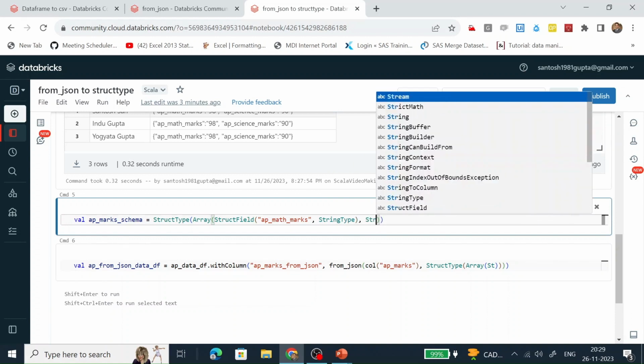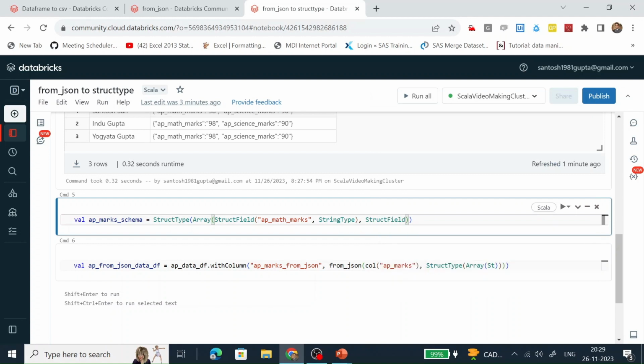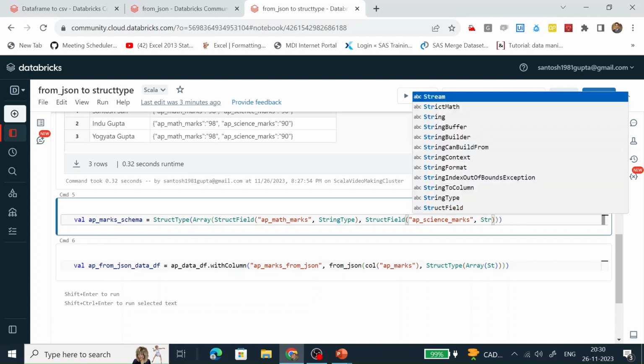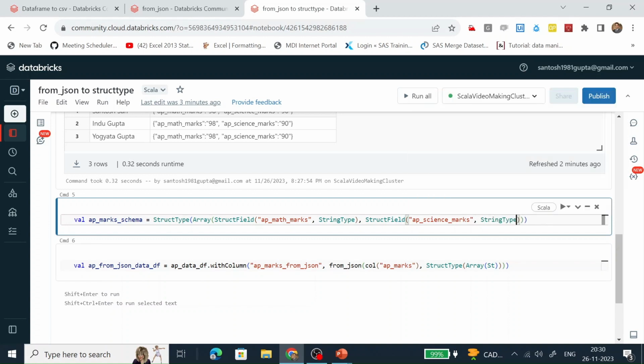Second is the struct field. Name of the column is AP science marks, and the column data type is of string type. Let's run it.